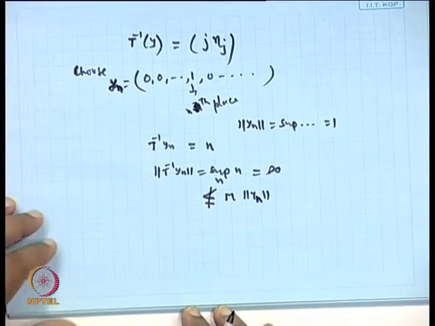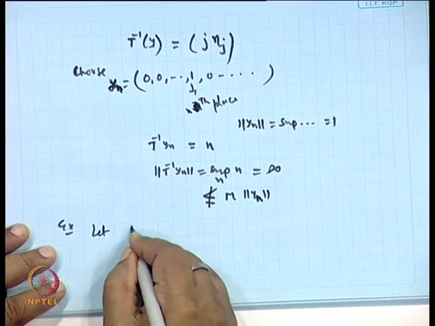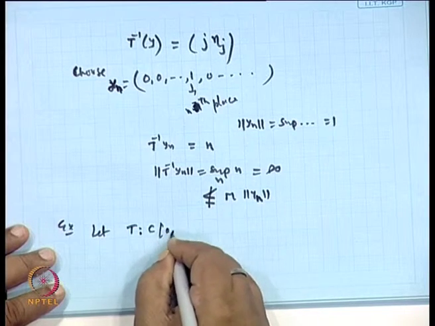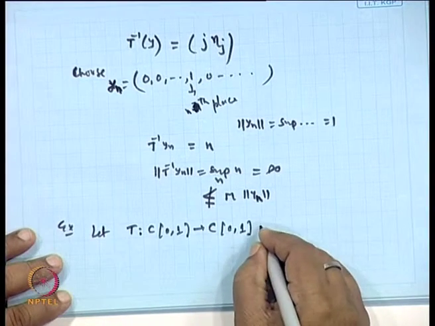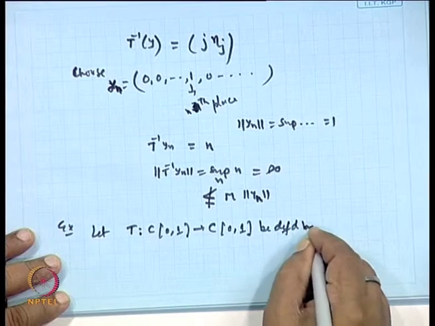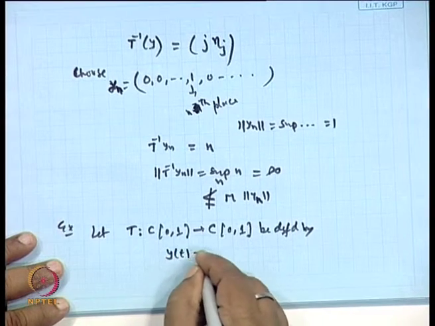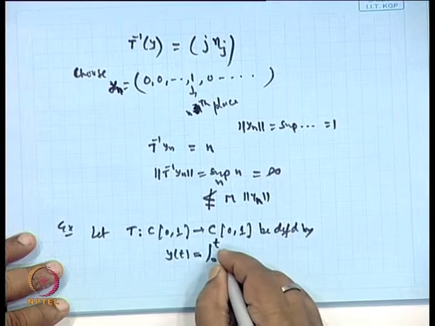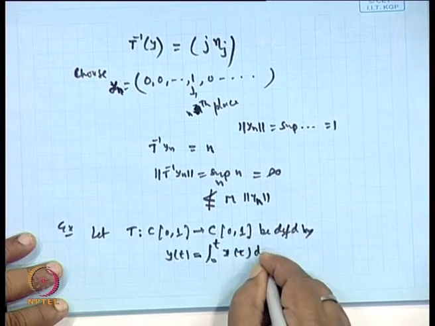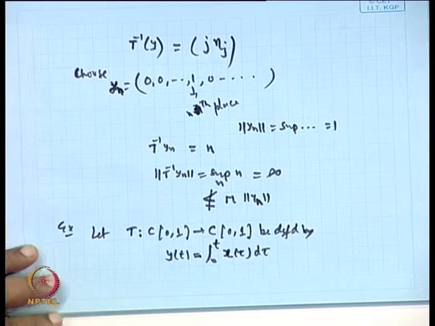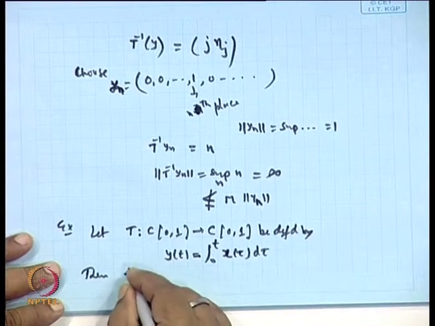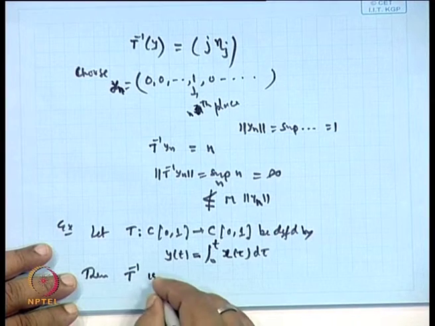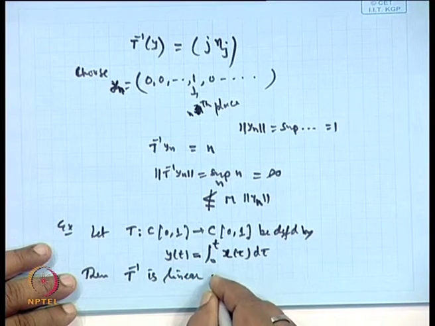Similarly, there is also another example which I will mention. Let T from C^1[0,1] to C[0,1] be defined by y(t) equal to the integral from 0 to t of x(tau) d tau. Then T inverse is linear but unbounded.